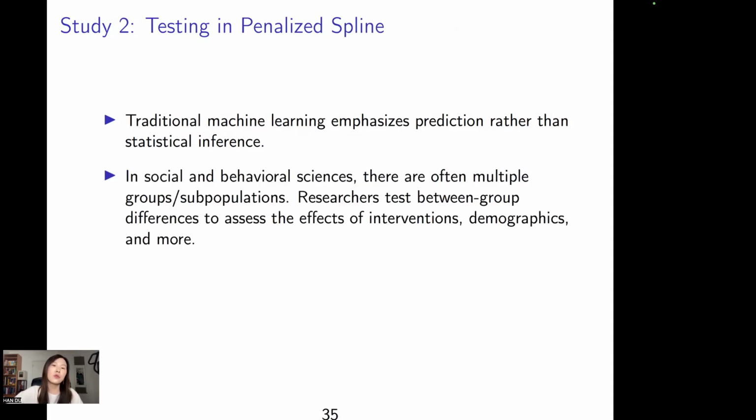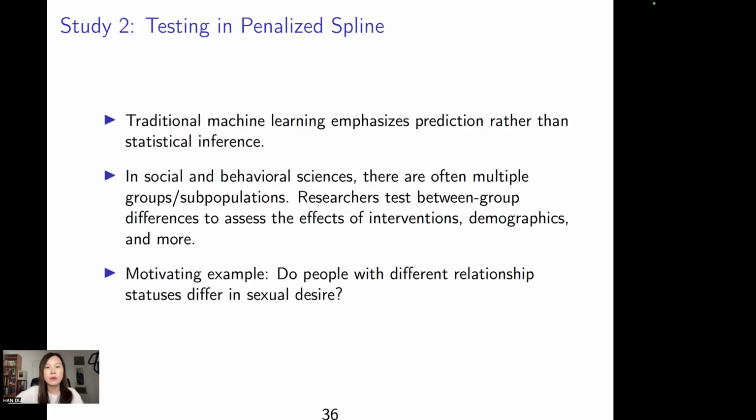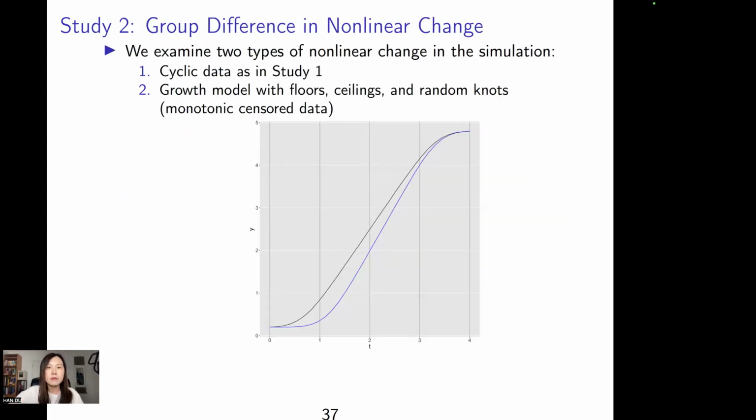Traditional machine learning focuses more on prediction rather than statistical inference. But in social and behavioral research, we are more interested in hypothesis testing, especially when we have multiple groups. Researchers would like to test the between-group difference on their trajectory, for example, gender difference, demographic difference, treatment versus control group. So a motivating example is: do people with different relationship status differ in sexual desire?